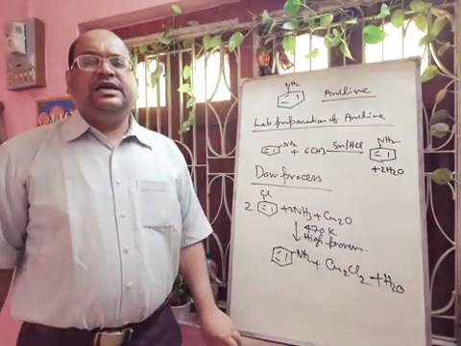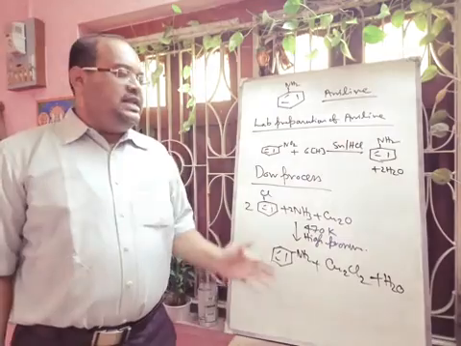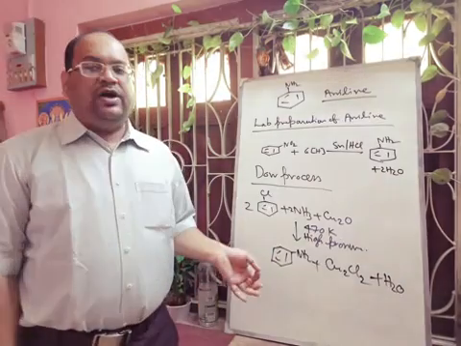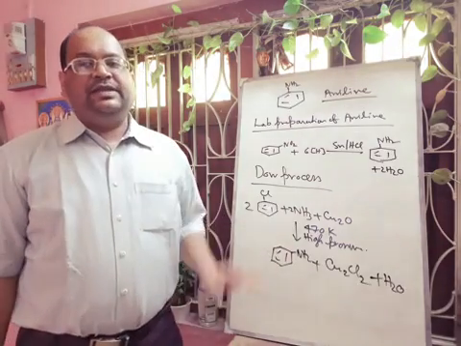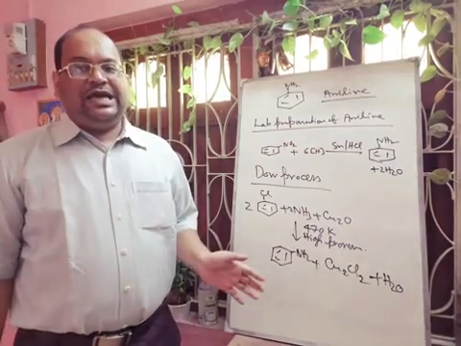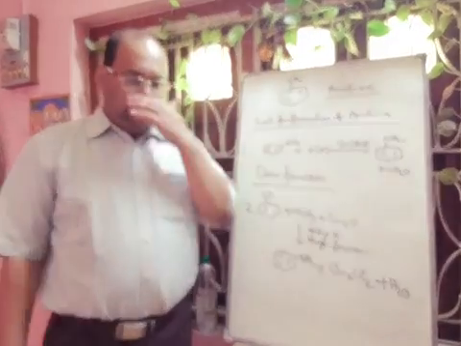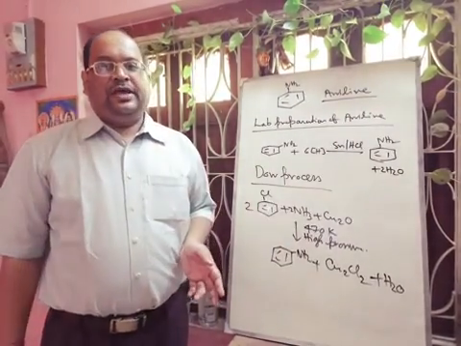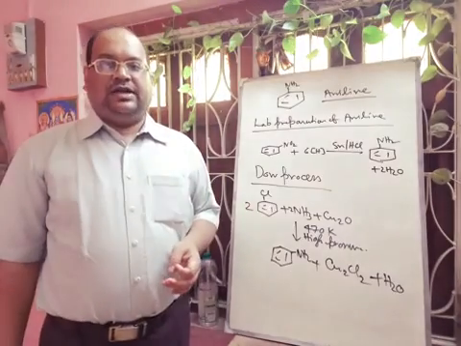Next we will discuss the physical properties of aniline. Aniline is a colorless oily liquid having a boiling point around 457 Kelvin. On exposure to air and light, it becomes brown due to oxidation, and it is sparingly soluble in water.